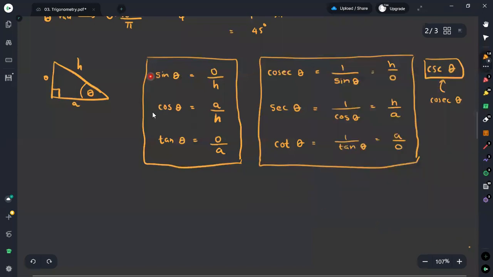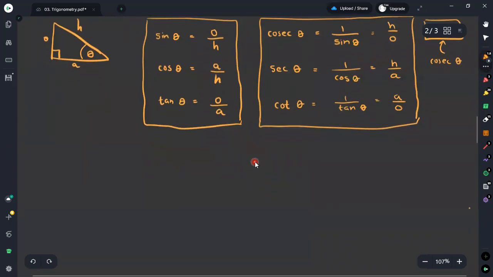It is just to take the relationship between sine, cosine, and tangent, as well as cosec, sec, and cot. If you take tan theta, it can be obtained by taking the ratio between sine theta and cos theta.